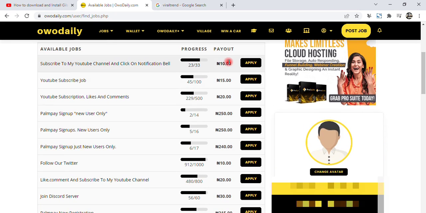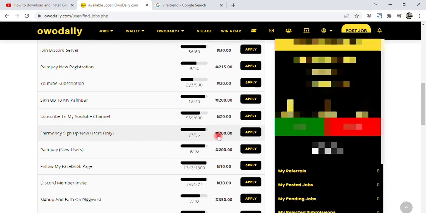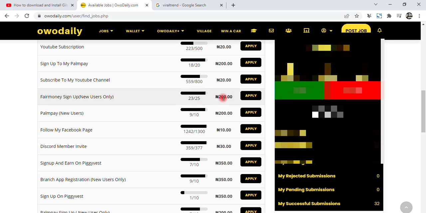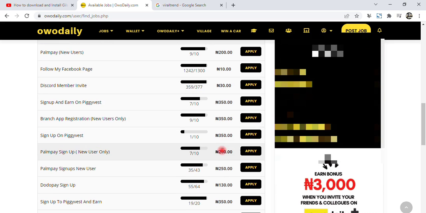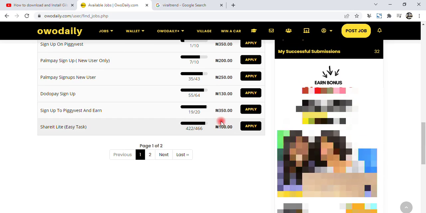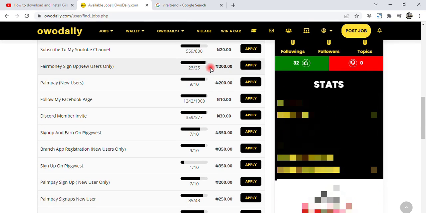It is not only naira work that is here or job that is here. There are other jobs that are high when it comes to price. Now, if you look at this, we have 20 naira here, 250, 250, 240. Now, you go down, you have the one of 200, you see, 350. It depends, 100 naira. So you have to choose the one that you're able to do.